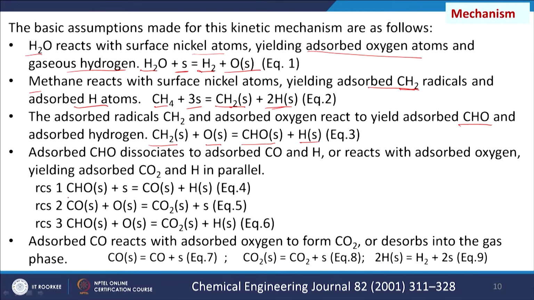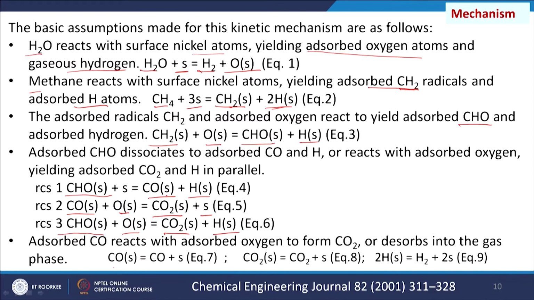It is possible that CHO is converted to CO(s) plus H(s), adsorbed CO and adsorbed hydrogen, and CO(s) with adsorbed oxygen can give us adsorbed CO2. Also CHO adsorbed can react with adsorbed oxygen and give us CO2 adsorbed and hydrogen adsorbed.